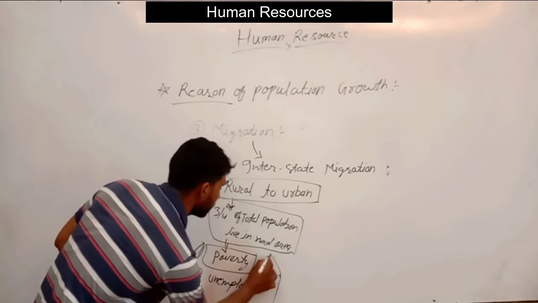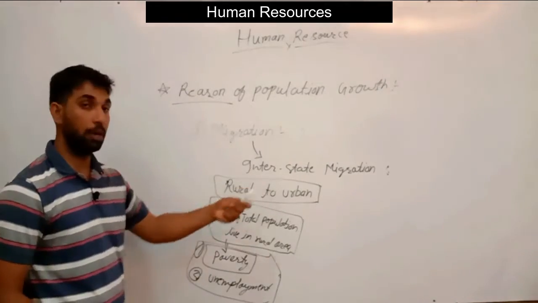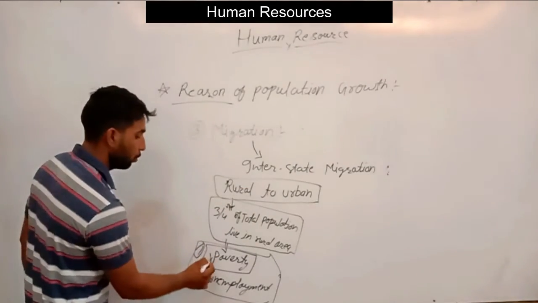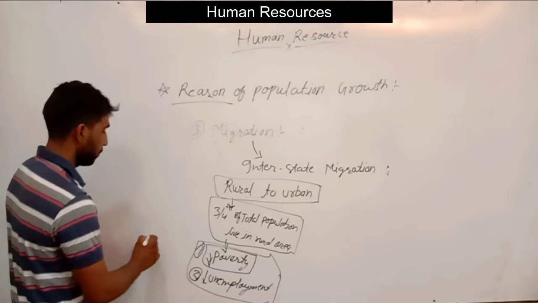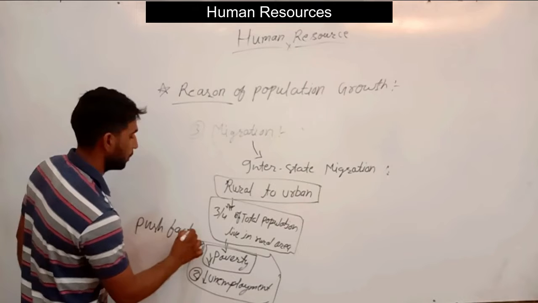So these are the two causes of migration from rural to urban area. In rural areas, these two reasons are the pushing factors. We call it a push factor in migration.